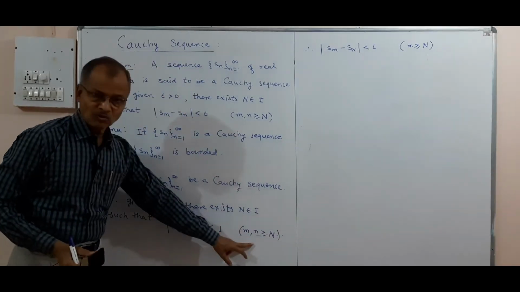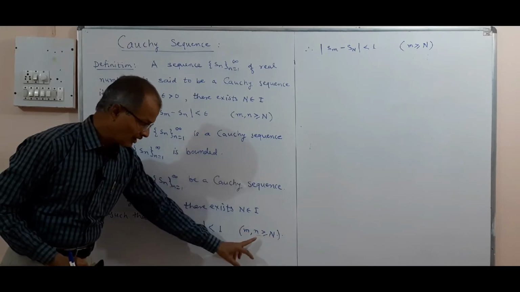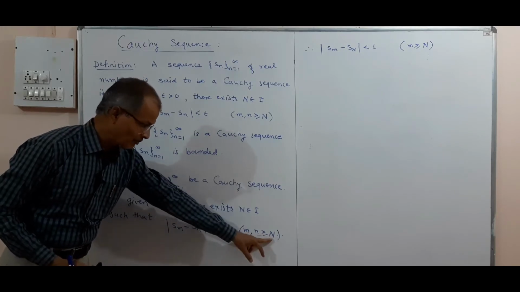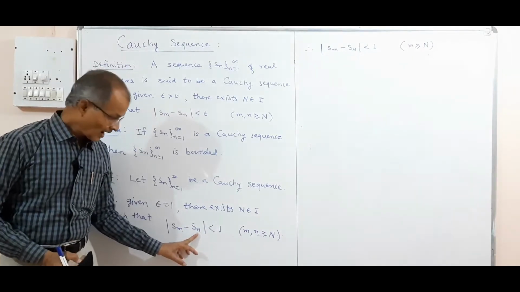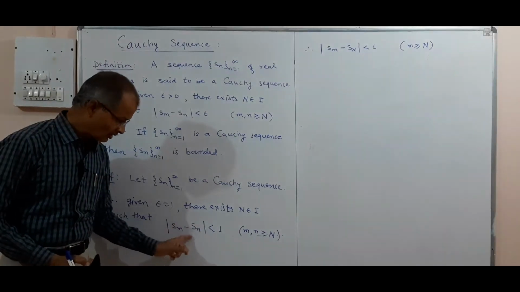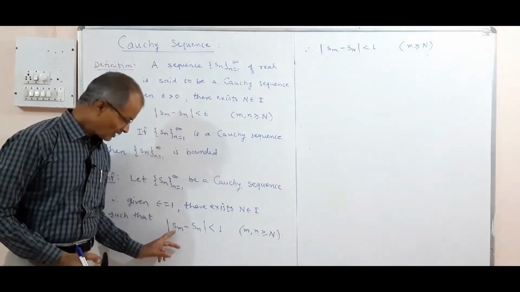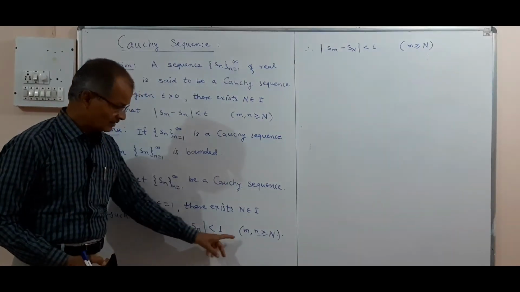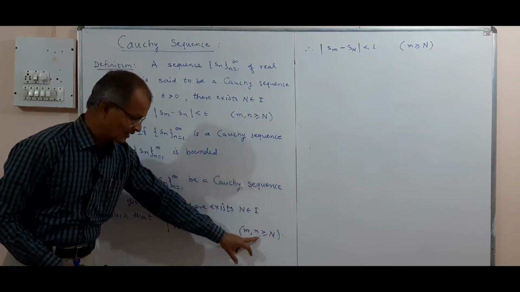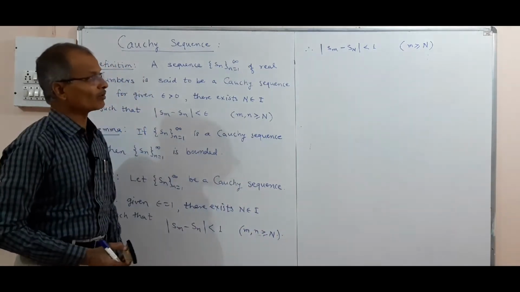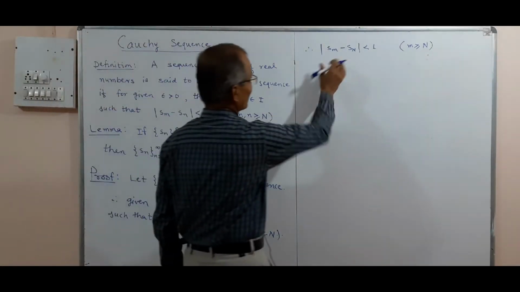This is true for m, n greater than or equal to N. We have selected this small n as capital N, and therefore this term becomes S capital N. Now that term is fixed, and the only varying term is Sm. So mod Sm minus S capital N is less than 1, and there is no need to write the condition for n, because n is taken as capital N, m greater than or equal to N. So this is the relation we have.